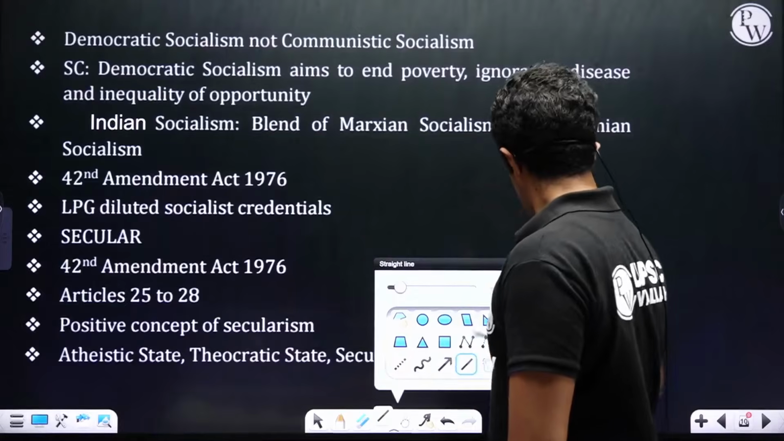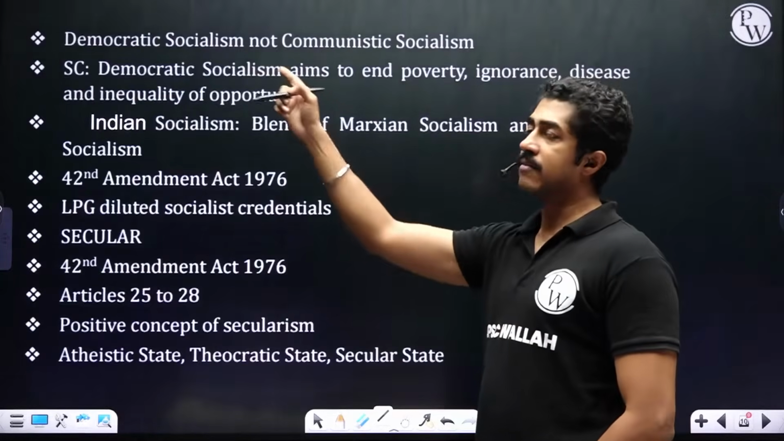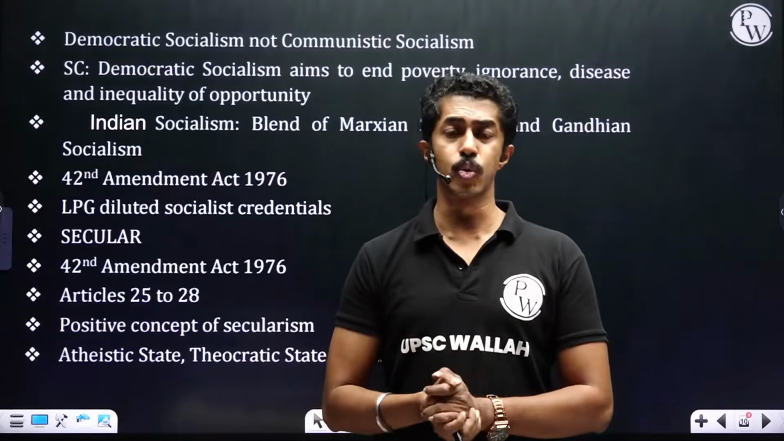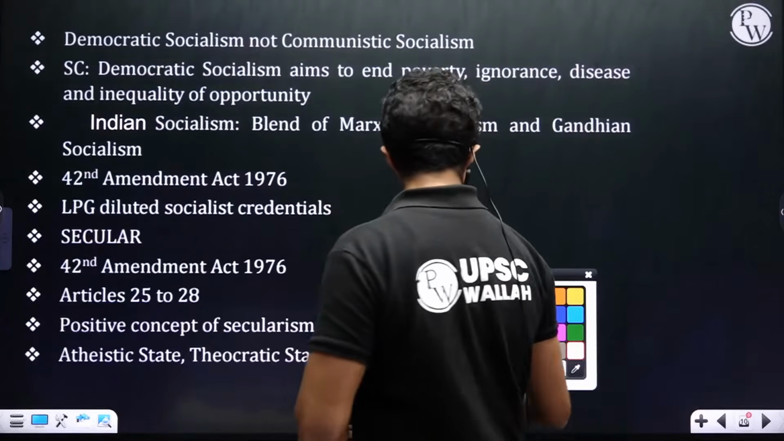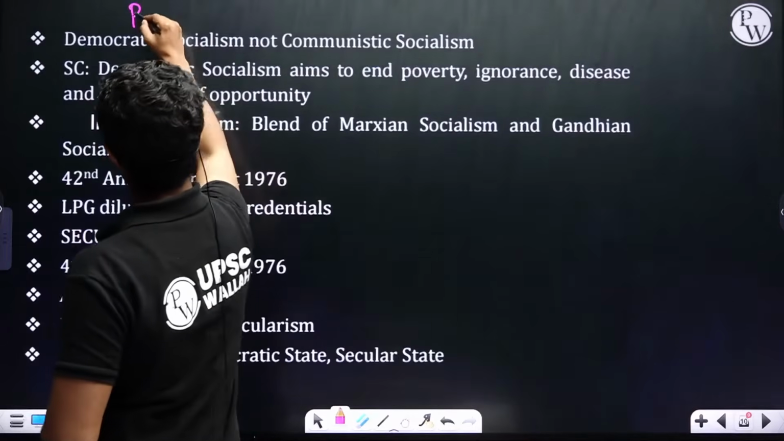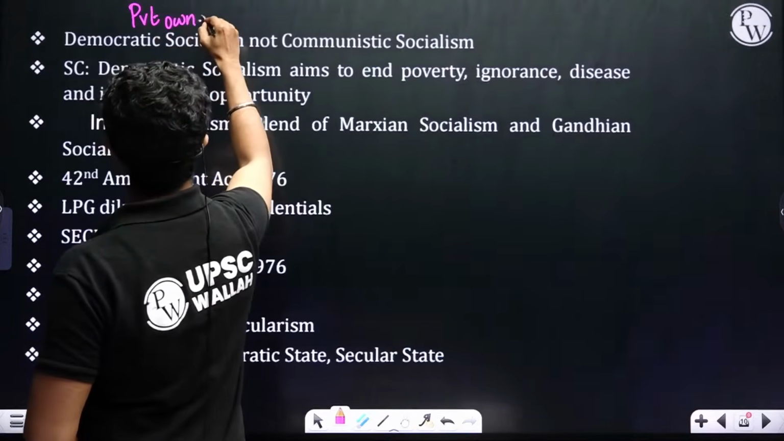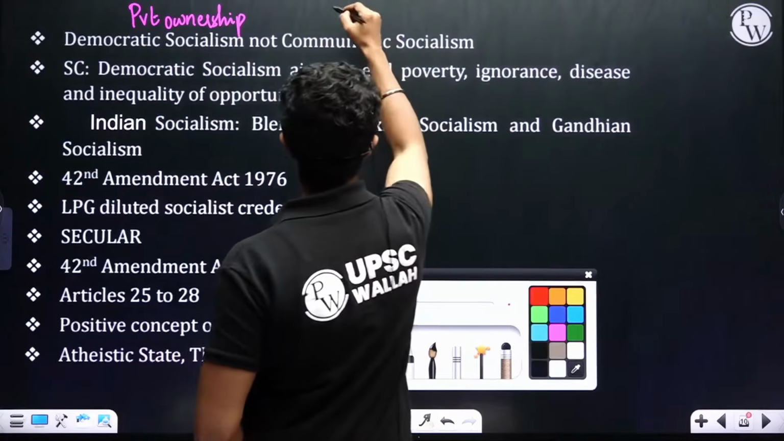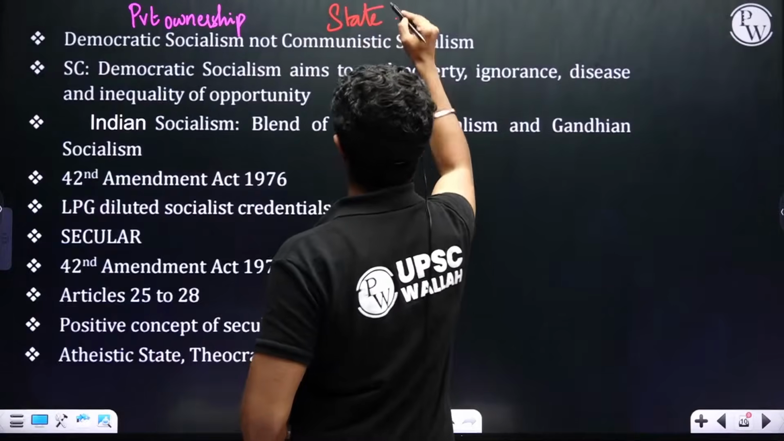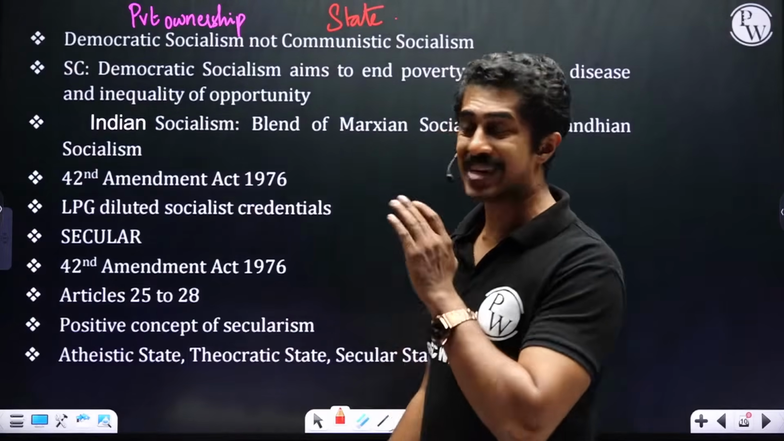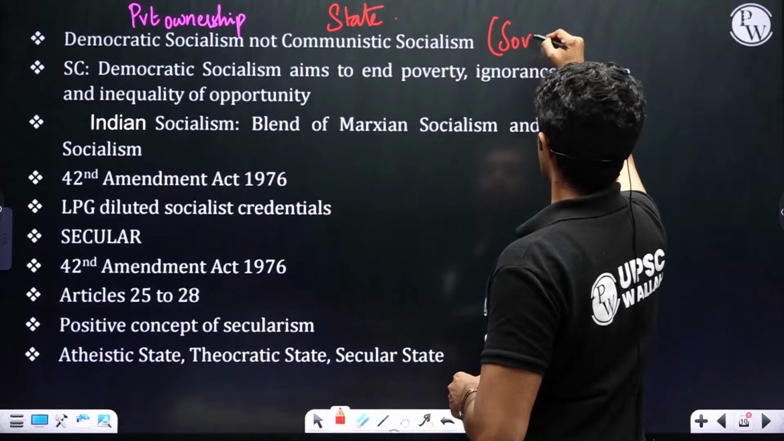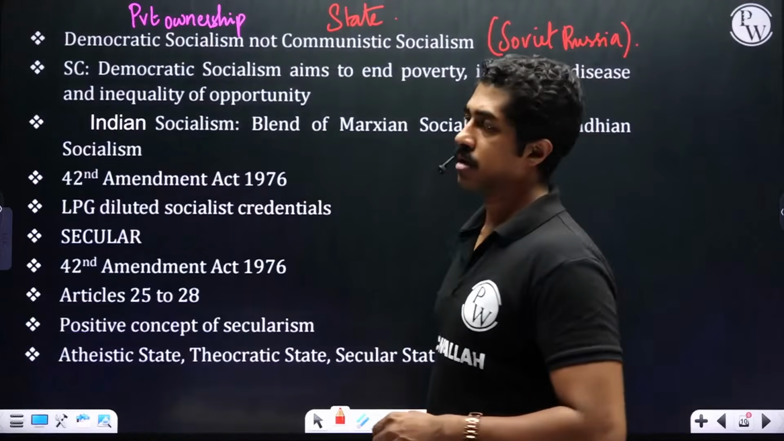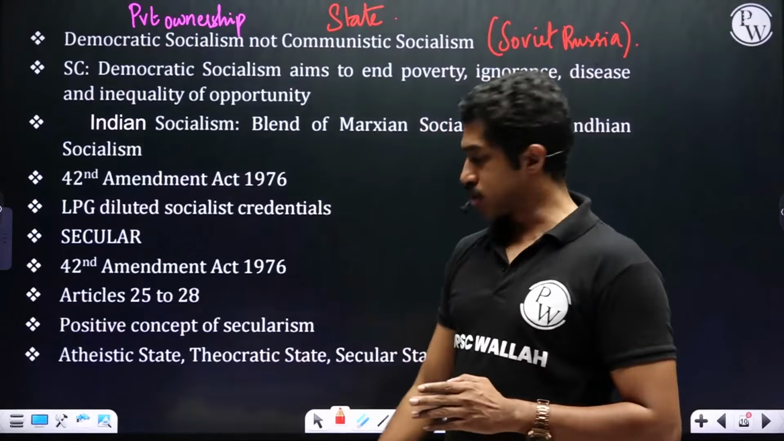Now if you look over here, we have a democratic socialism rather than communistic socialism. What is the difference between the two? In a democratic socialism, the interesting thing is private players or private ownership is allowed. Whereas in communistic socialism, you basically have what? There is no private. Everything is owned by the state. Best example for this is the former Soviet Russia. Clear?